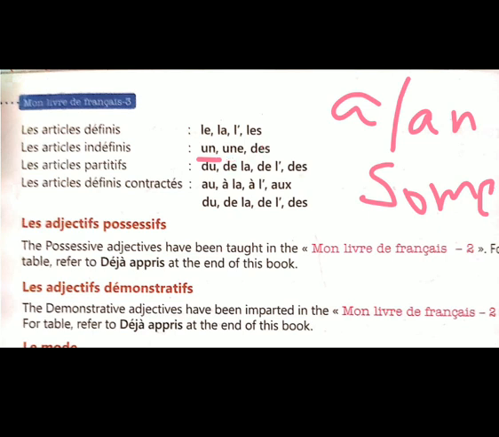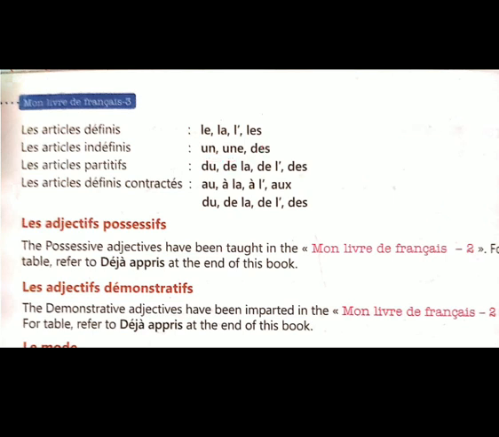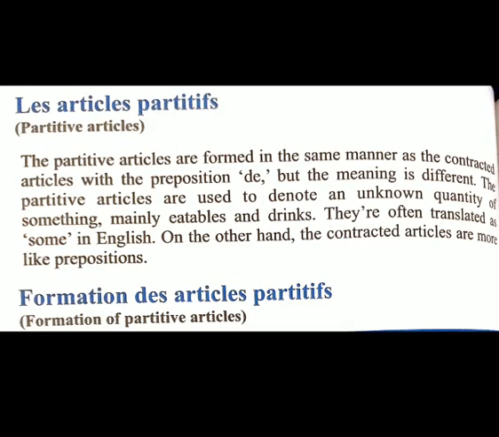Okay, now the next two articles are the partitive article and the contracted article. So partitive article, please listen to this carefully, this is not given in your book. The partitive articles are formed in the same manner as the contracted article, with the preposition de. The preposition we have to take for the partitive article, but the meaning is different.